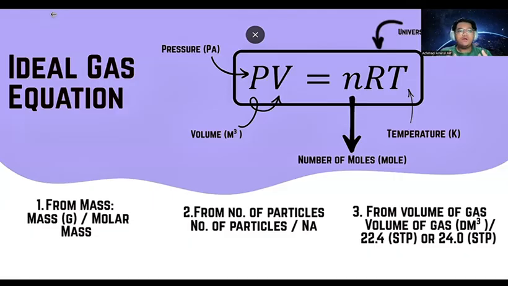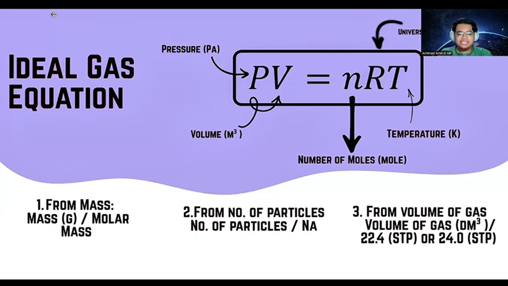Now, if you want all the variables in one single formula, we can use an equation called the ideal gas equation, which states PV equals nRT, where P is pressure, V is volume, n is the number of moles, R is the gas constant, and T is temperature.